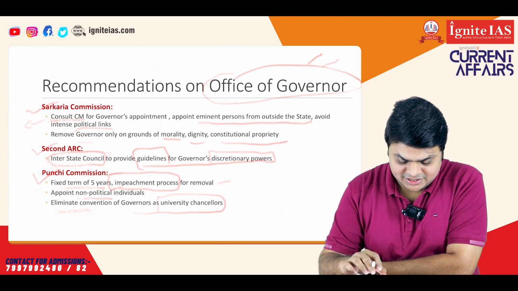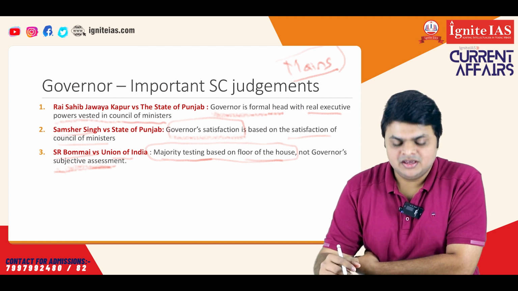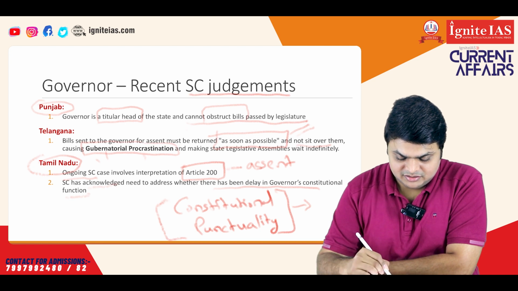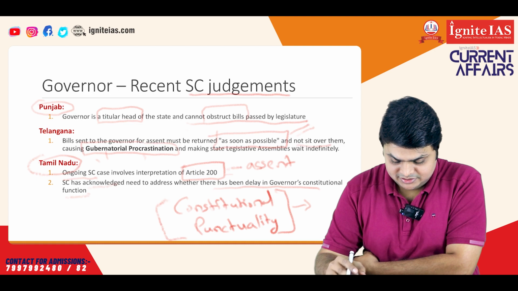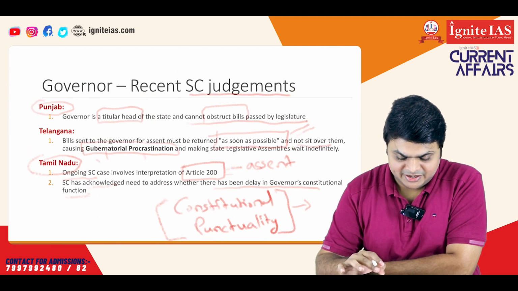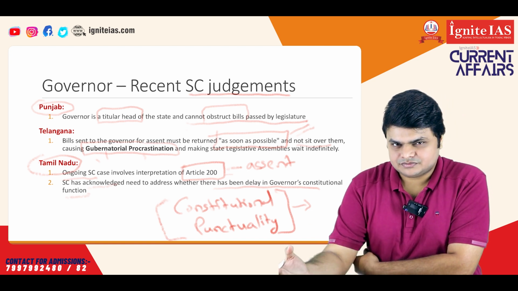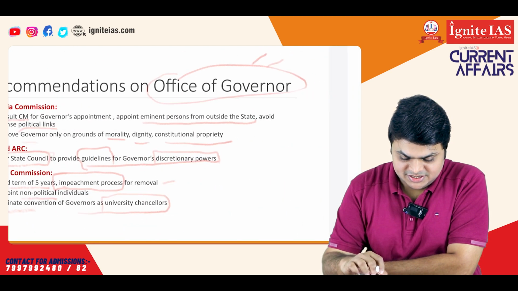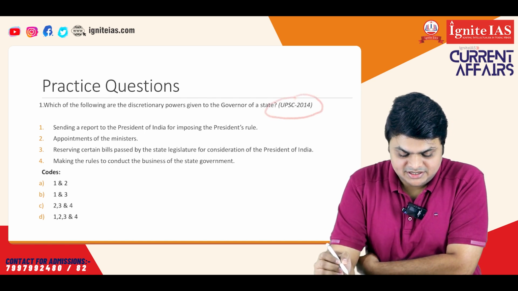Okay, so now we have discussed all the topics around the governor. This is an ongoing topic. As you have seen, the Tamil Nadu case is still ongoing, and we may see the Supreme Court's interpretation on Article 200. So there may be certain new interpretations or new issues around the governor, which we can discuss later. But as of now, whatever topics were in the news and their static part have been covered in this presentation. So based on this, let's see some previous year questions asked by UPSC regarding the governor.